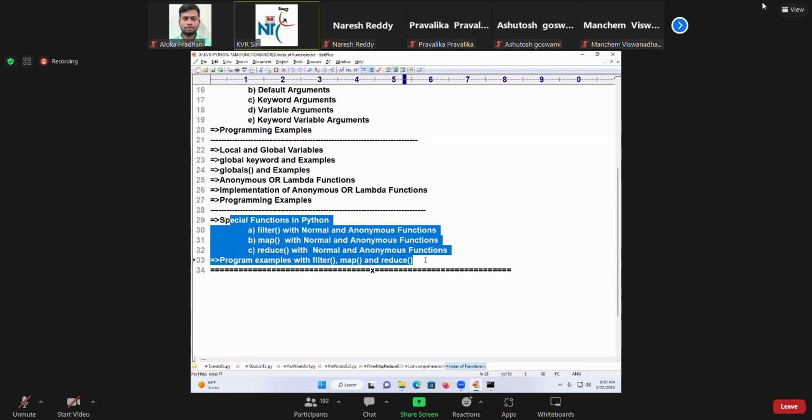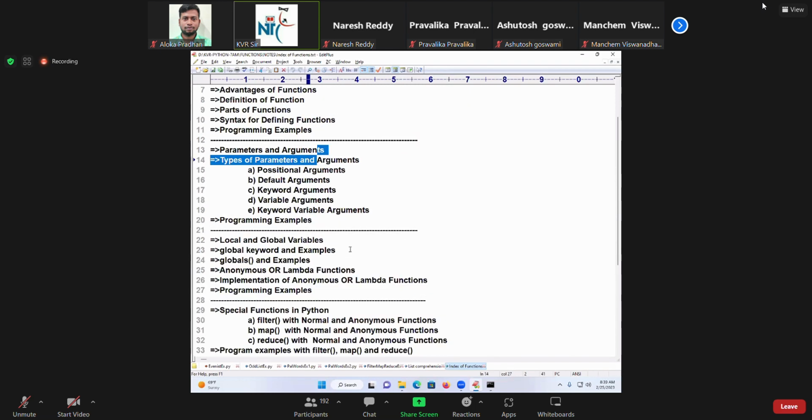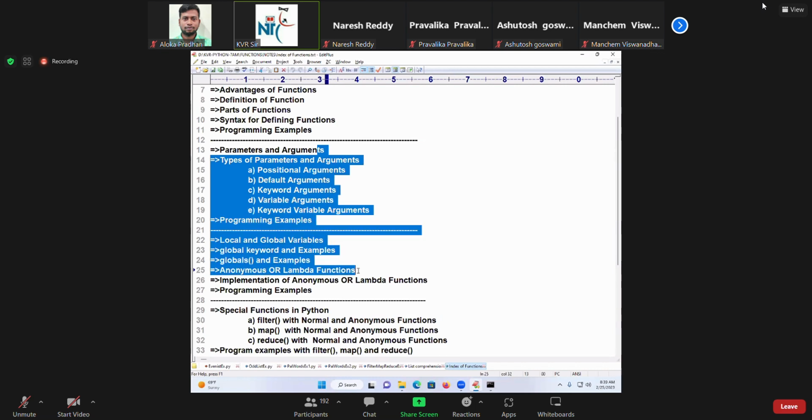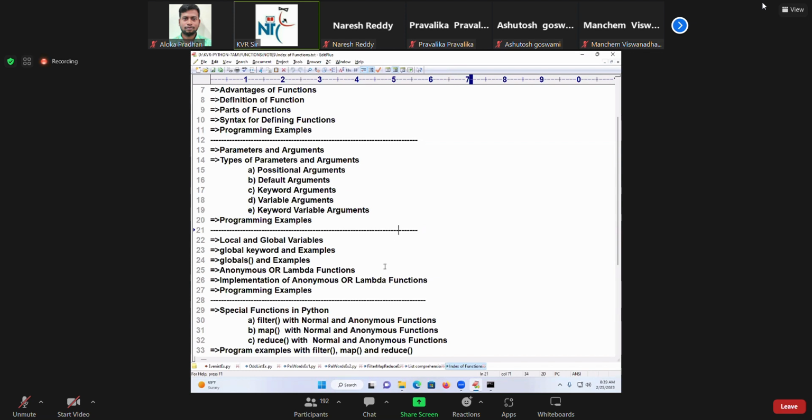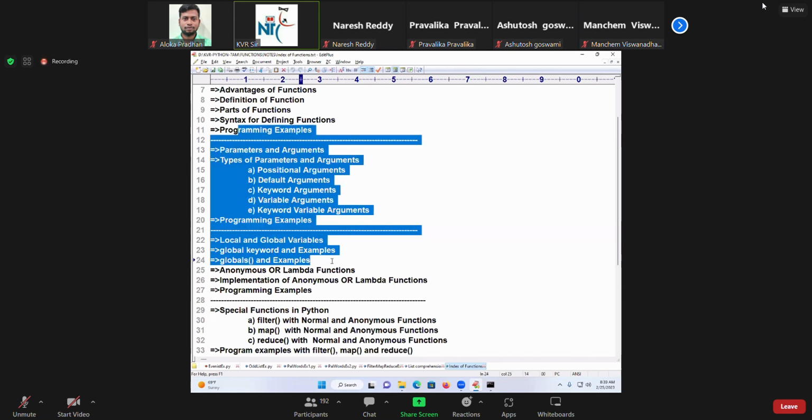Next is modules, because modules are a part of functions. Modules will take only 2 days, because every module will contain functions again.